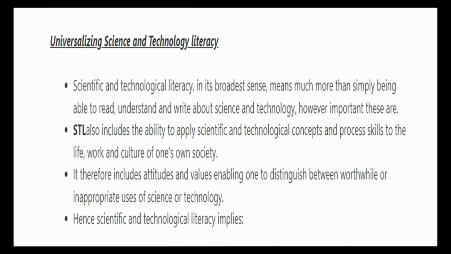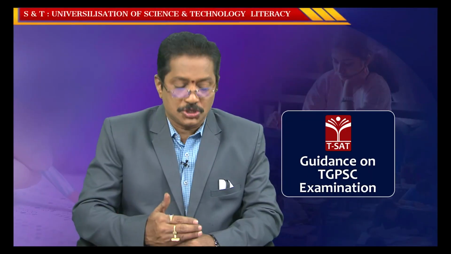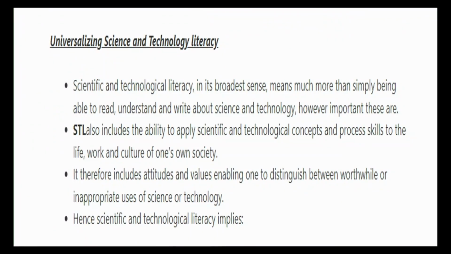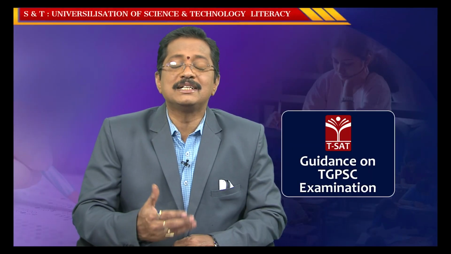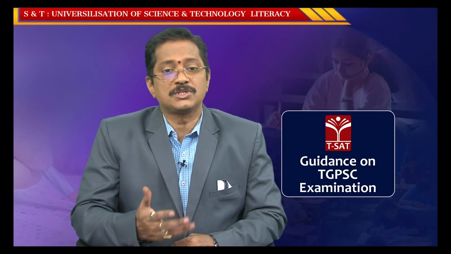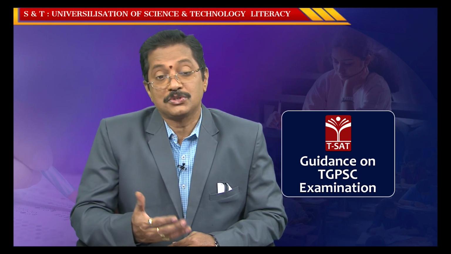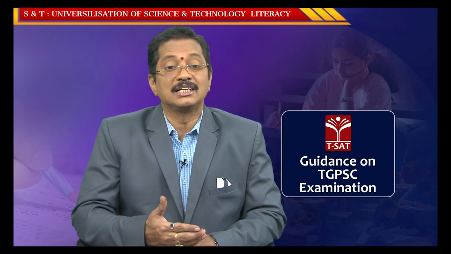It therefore includes attitudes and values enabling one to distinguish between worthwhile or inappropriate use of science and technology. So this is very important. That attitude is very important, and it includes the values. For example, as you know, science is a double-edged knife. So we can use it for some valuable things, for social reforms and socially useful things.